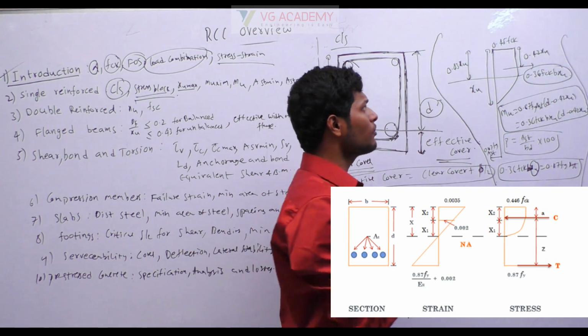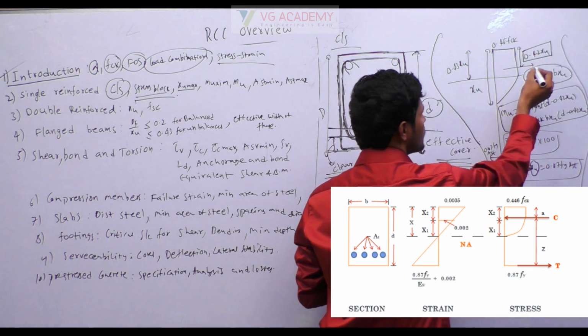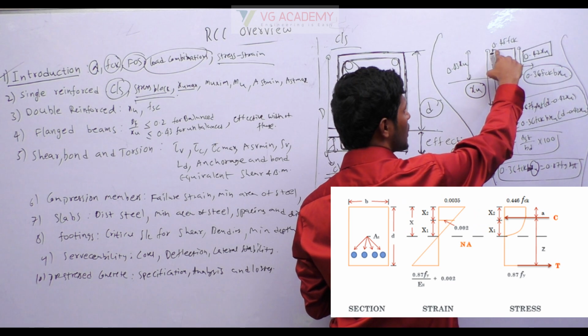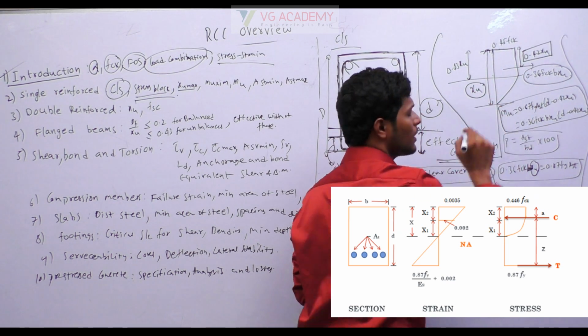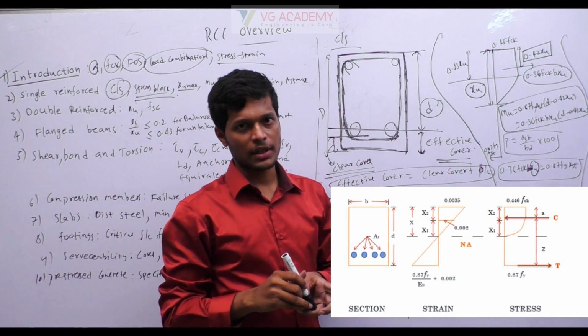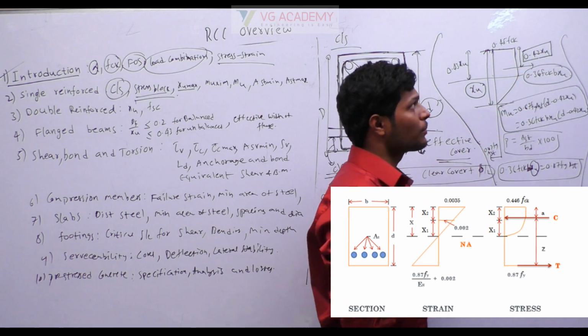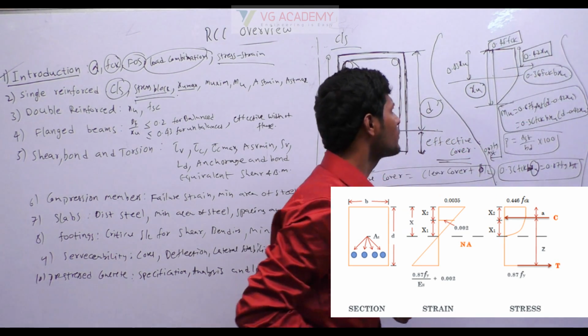That we have to remember. That will be acting at a depth of 0.42 XU. What does this XU mean? Depth of neutral axis measured from top of compression fiber. Top compression fiber to neutral axis is called depth of neutral axis, represented by XU. Our compression force will be acting at 0.42 XU. Our design strength is 0.45 FCK, which I have already discussed.